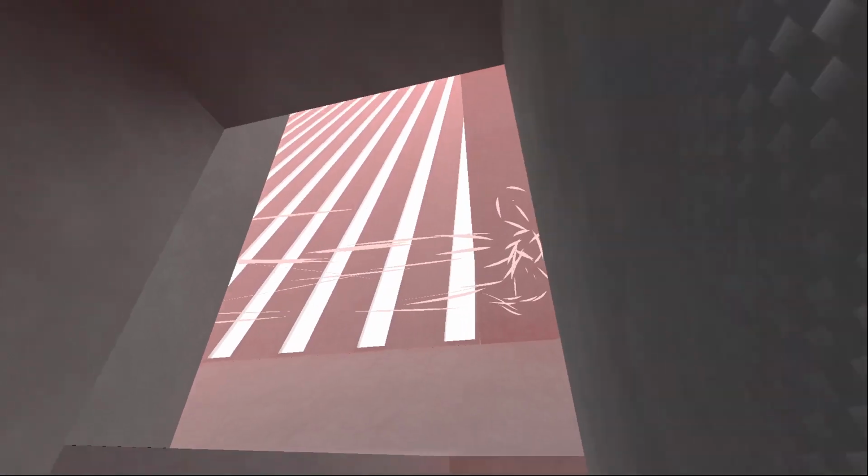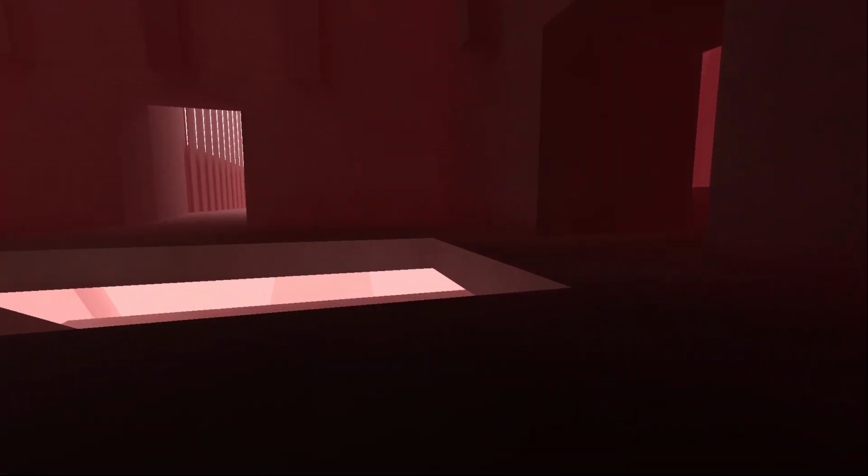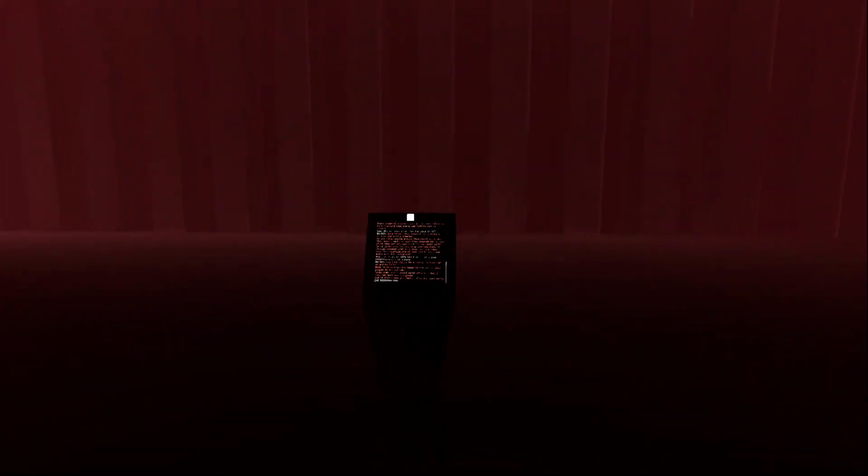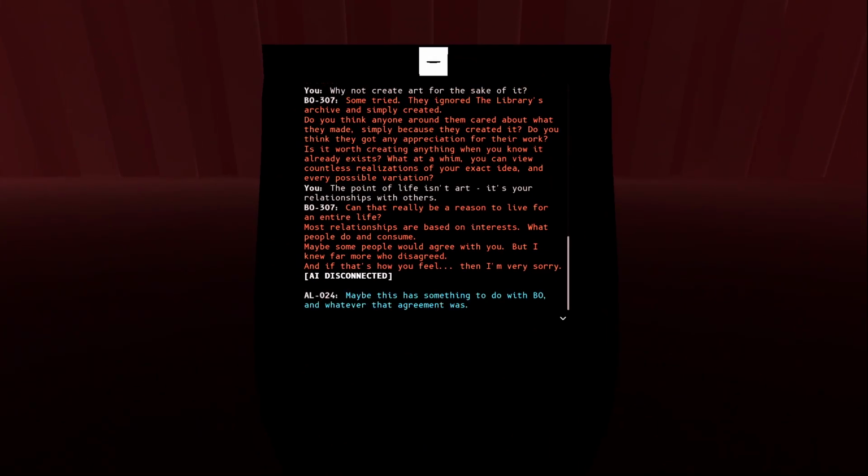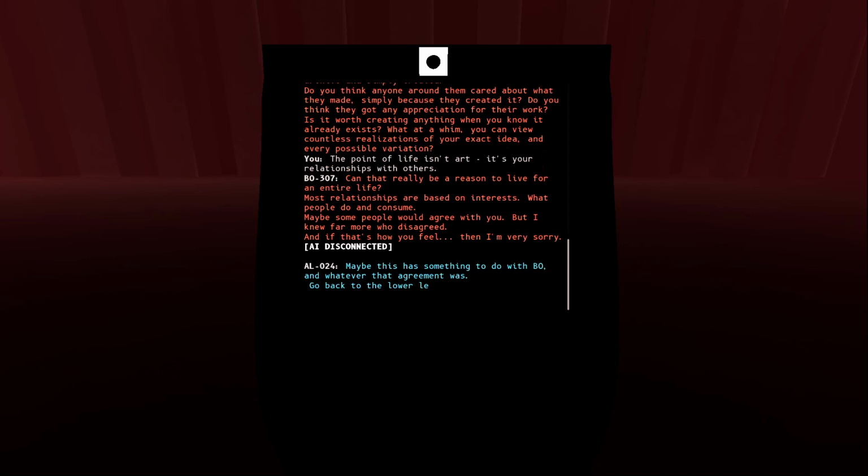Alright, so then I looked around here and I thought it was more red than usual, but it looks more normal again. Then I went over here and... Ow! Maybe this has something to do with Bo. Whatever that agreement was. Go back to the lower... Okay,